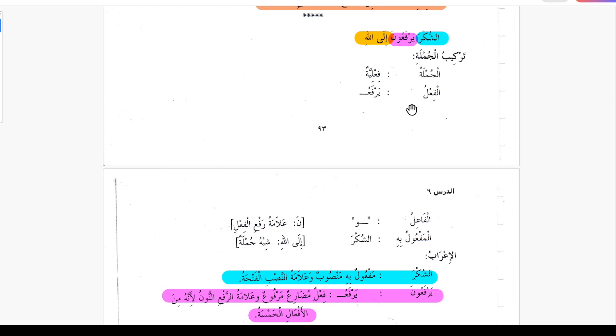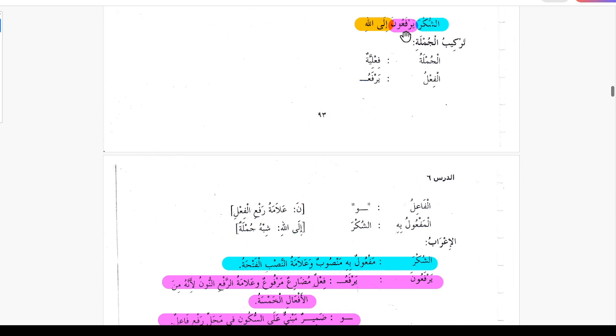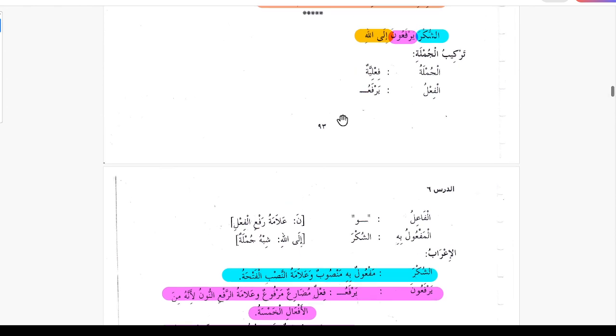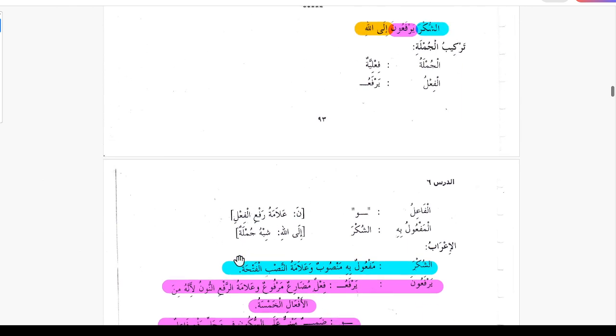So the fail is yarfa'u, and this waw is the fa'il, and noon is alamatul rafi. So the noon is the sign, thabuti noon, the presence of noon is the sign that this is the rafa form of fail mudare, and shukra is maf'ul bihi, ilallah is jarun wa majrurun shibu jumla. So how can we put i'rab here?